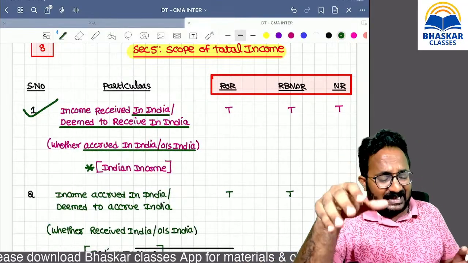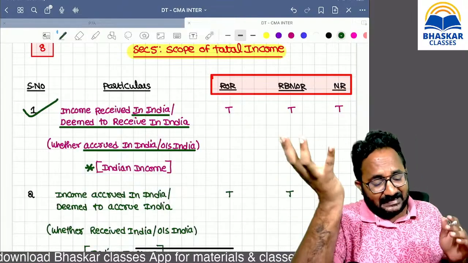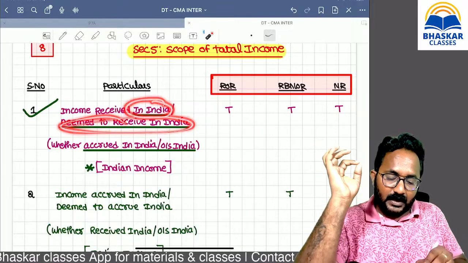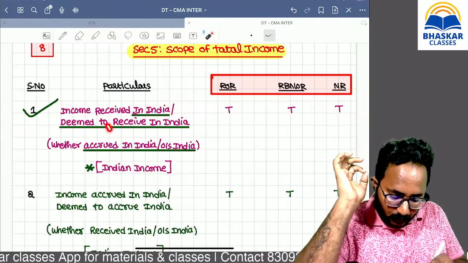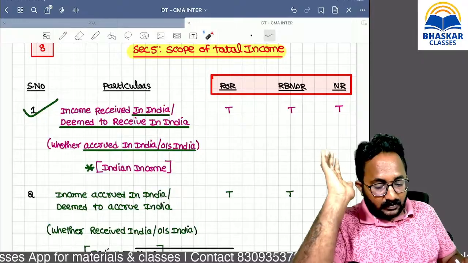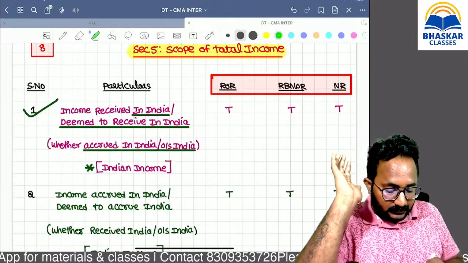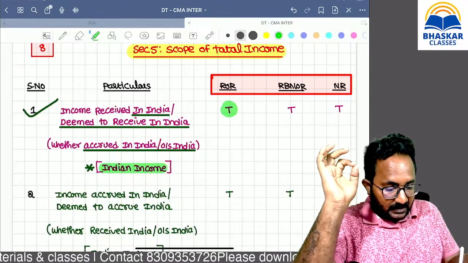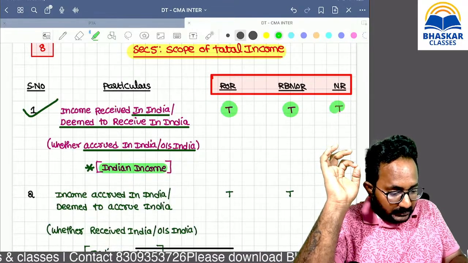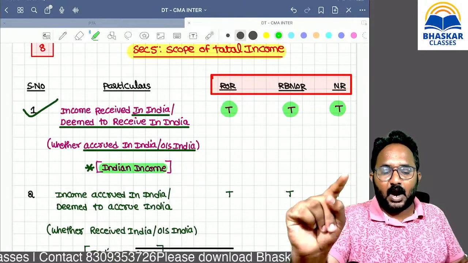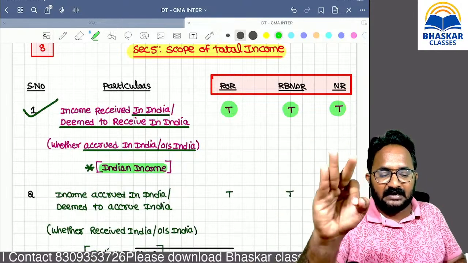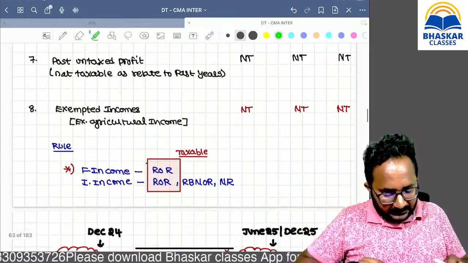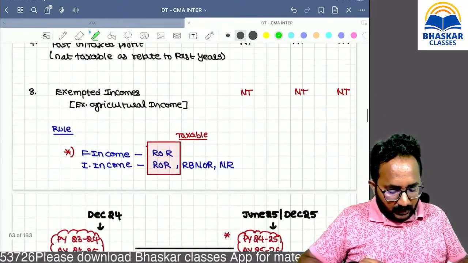Whether it is earned in India or earned outside India, that is irrelevant, because if it is received in India, whether directly received or deemed to be received, then it is an Indian income. What is the rule? Indian income is taxable in the hands of all categories, whether you are a resident and ordinary resident, resident but not ordinary resident, as well as non-resident.